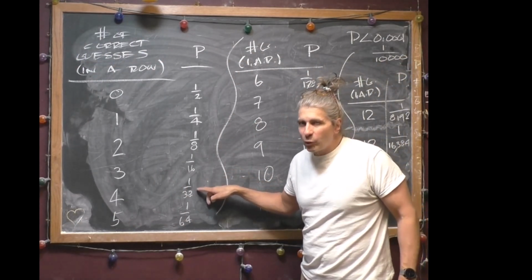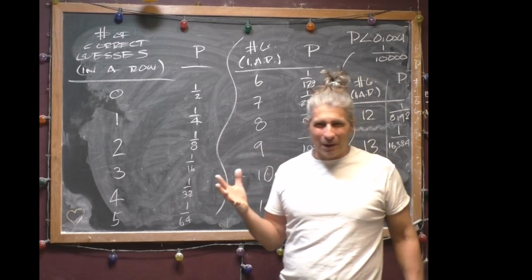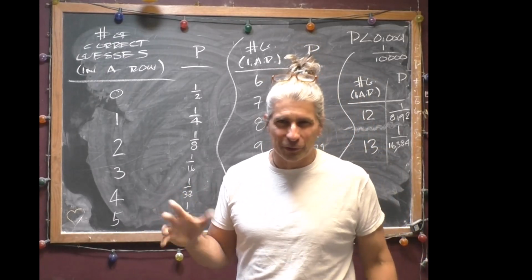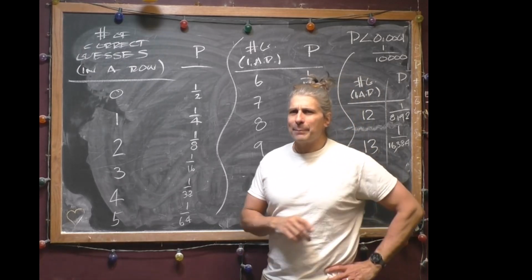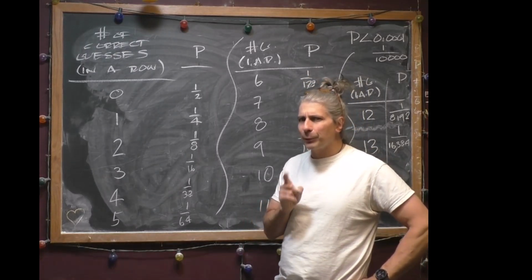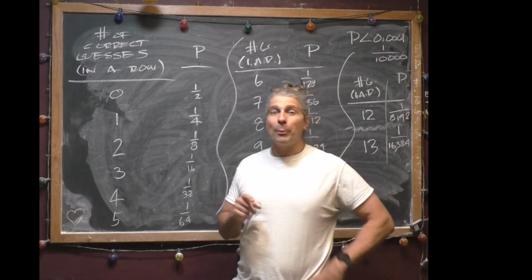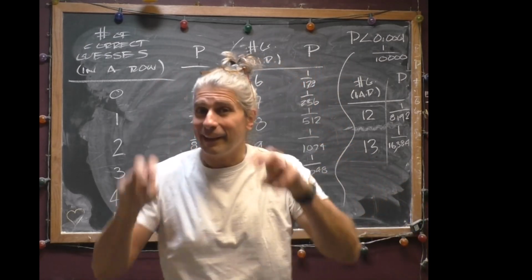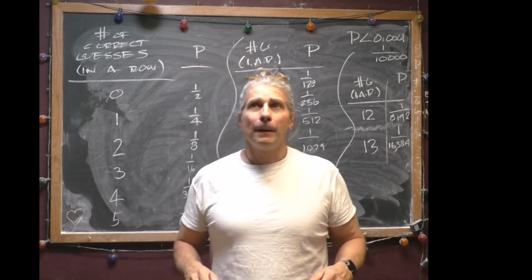And once it gets past 1 in 32, which is just around 3% or 4%, that's when they start getting skeptical. Like, you're getting too many correct in a row. I think something's up with the way you're guessing. In other words, it doesn't look like you're guessing anymore.